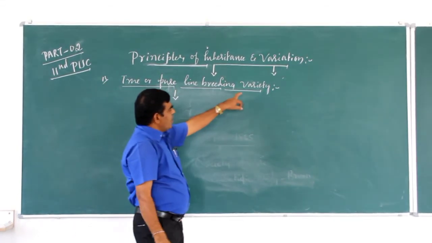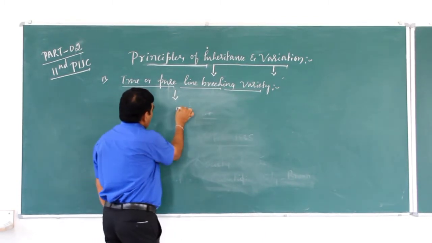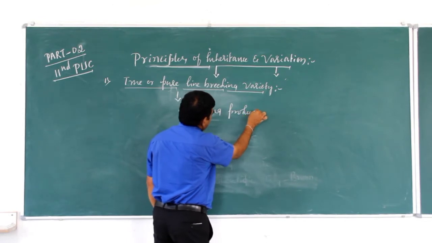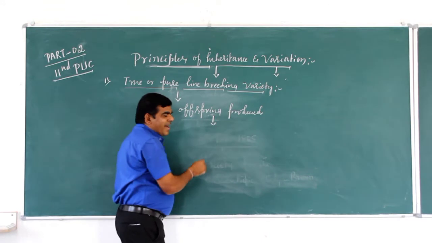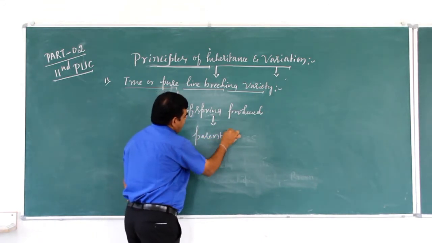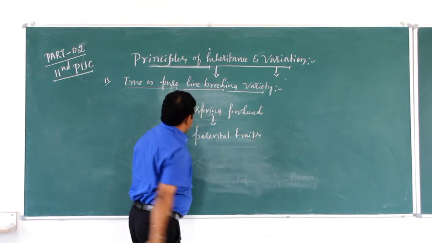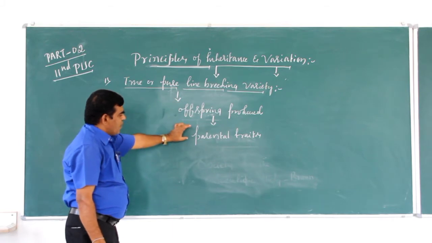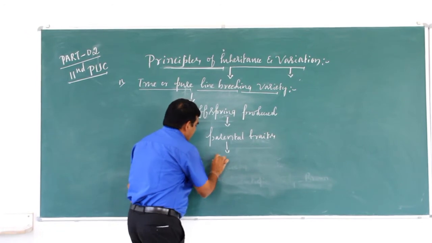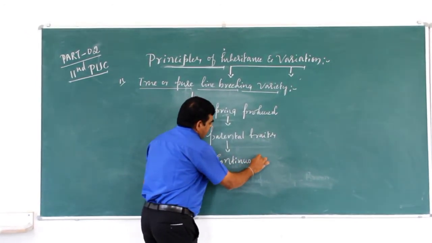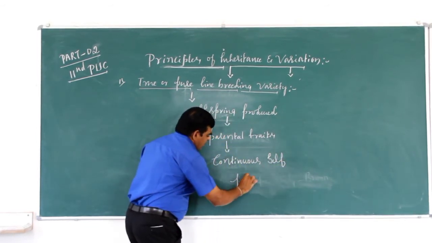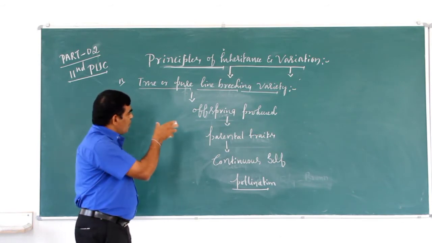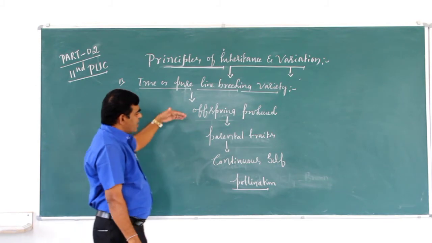The variety in which the offspring produced have parental traits on continuous self-pollination is called a pure line breeding variety.